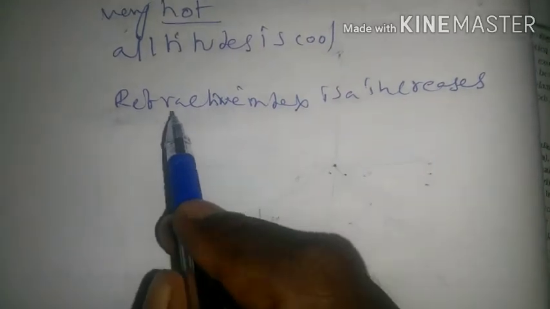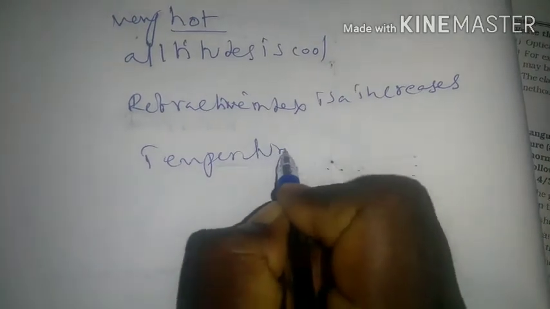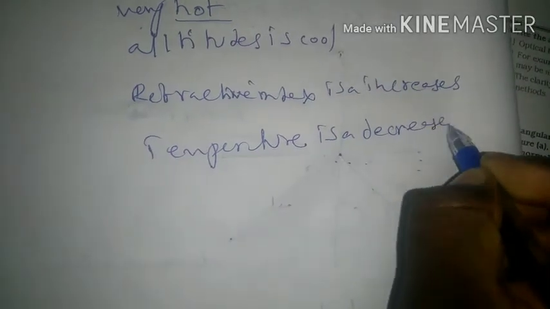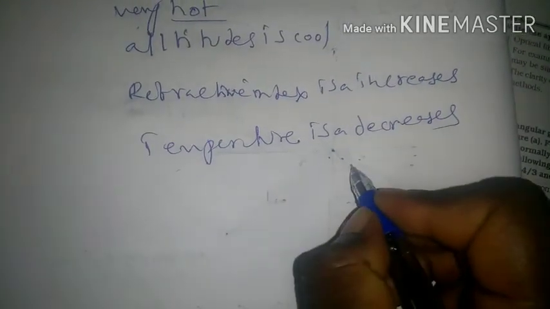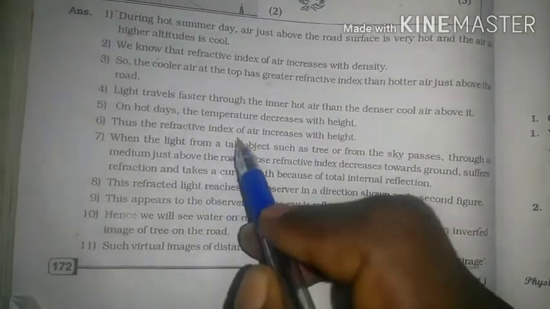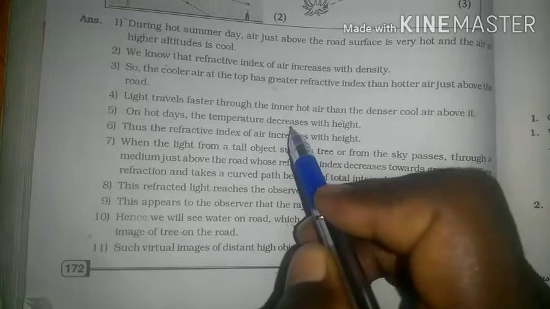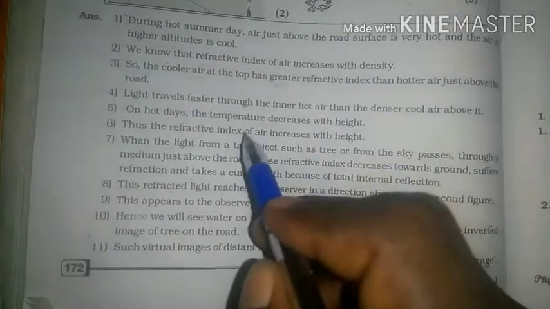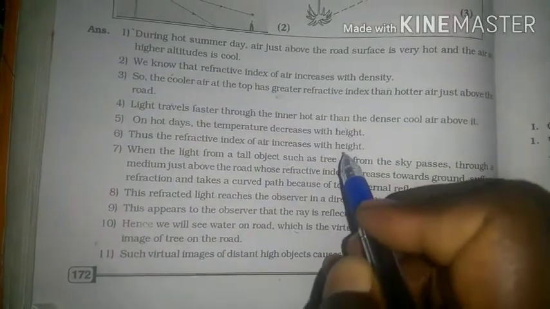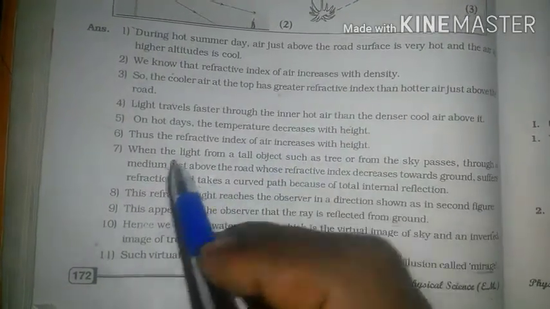On a hot day, the refractive index increases with height and the temperature decreases with height. Observe: the refractive index of air increases with height, and the temperature decreases with height.